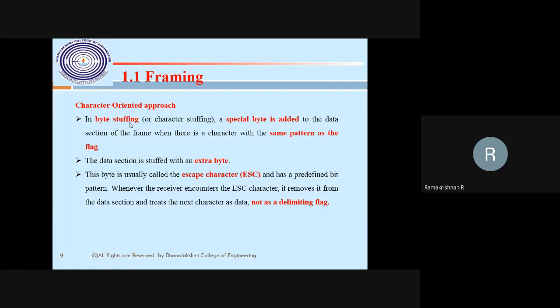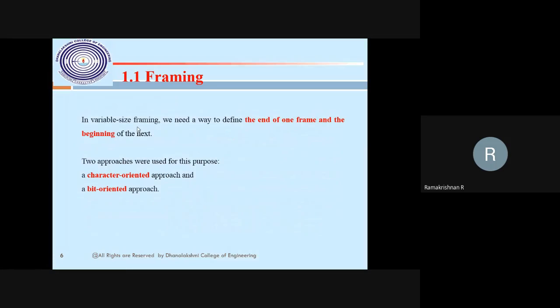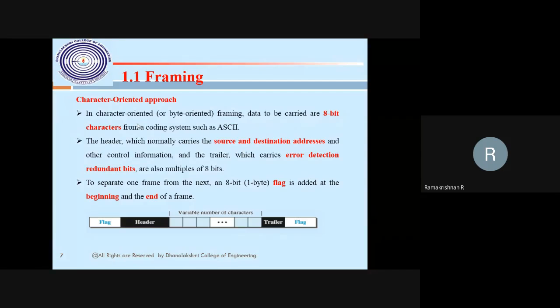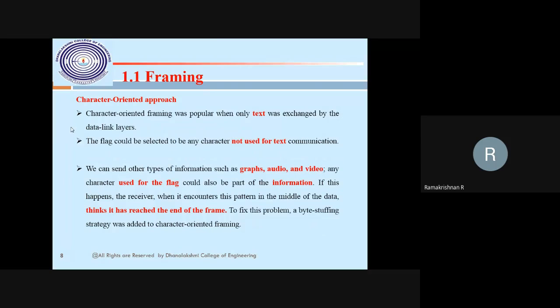So in the character oriented approach, the frames can be of two types of approach. One is called the character oriented approach, another one is called the bit oriented approach. The frame may be character based or the frame may be bit based. If the frame is character based, it may be text or maybe audio or video or whatever information, but there should be a flag there.